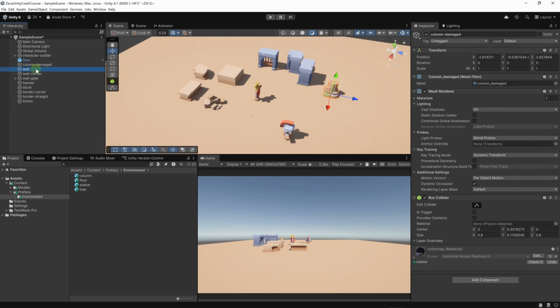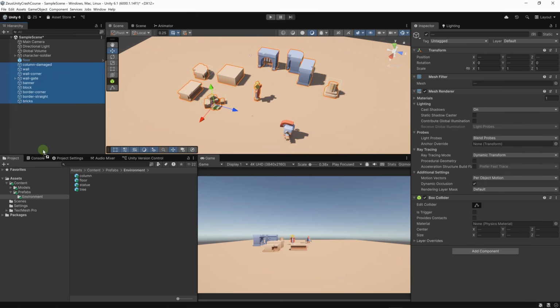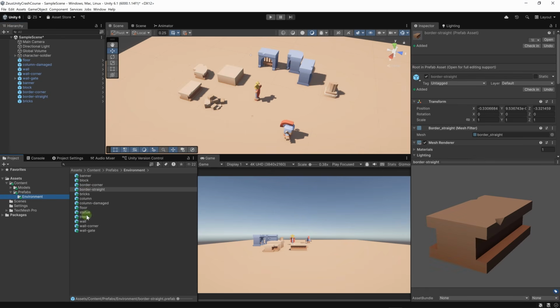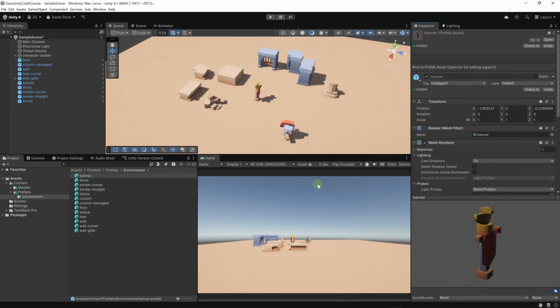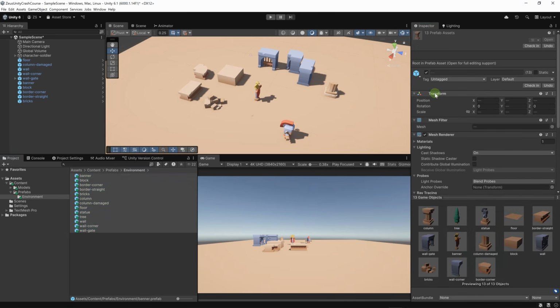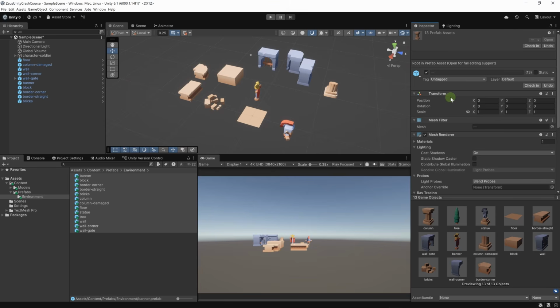Let's select all of these objects. So I'm going to click on this one, then shift and click on the last one. Then I'm going to move them all to the environment folder. And this has created all of these prefabs. One last thing we can do is select all the prefabs, then go to transform, right-click, then reset. It's always a good idea to reset the transforms on your prefabs.